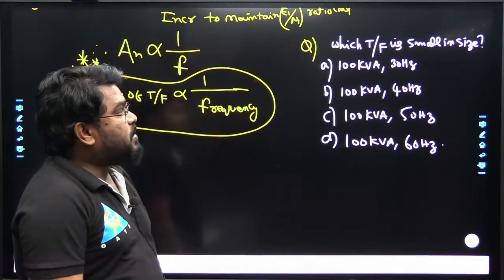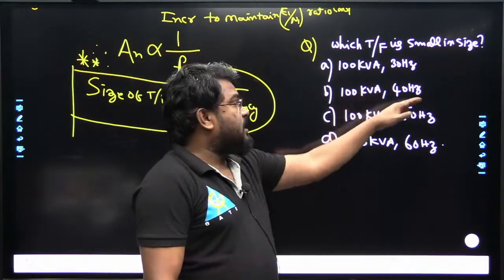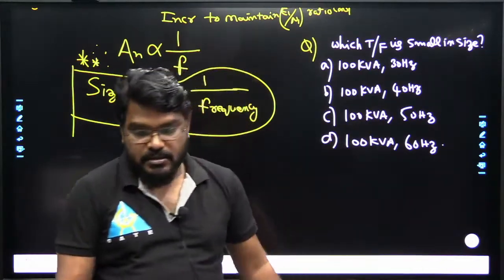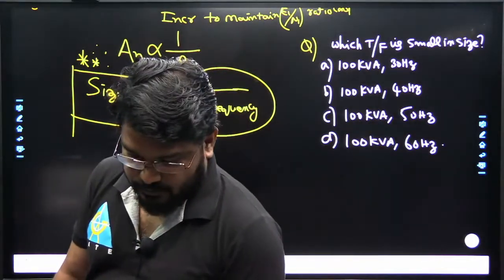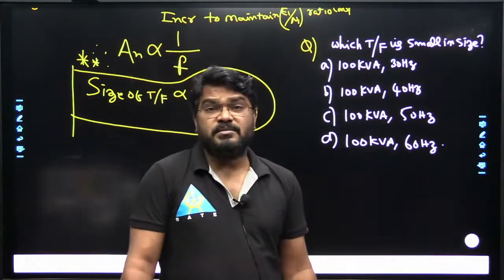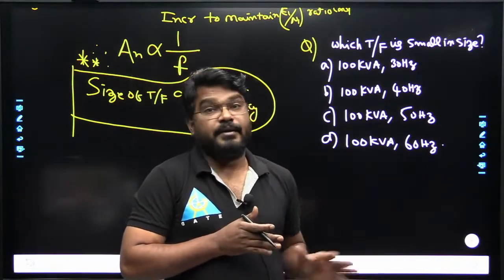Which transformer is small in size? The 100 kVA 30 hertz, 100 kVA 40 hertz, 100 kVA 50 hertz, and 100 kVA 60 hertz. Yes, that's correct. USA made transformer is small in size as compared to India made transformer for same rating.